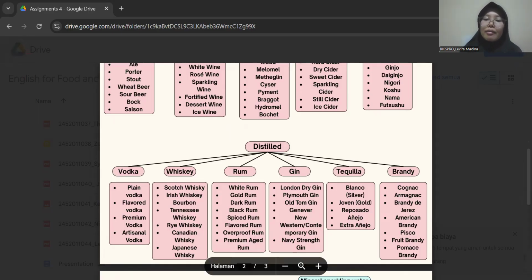And for the types of brandy, the first is Cognac. Cognac is a premium brandy from the Cognac region of France, made from specific grape varieties and aged in oak barrels for at least 2 years. And for the example, Hennessy VS Cognac.